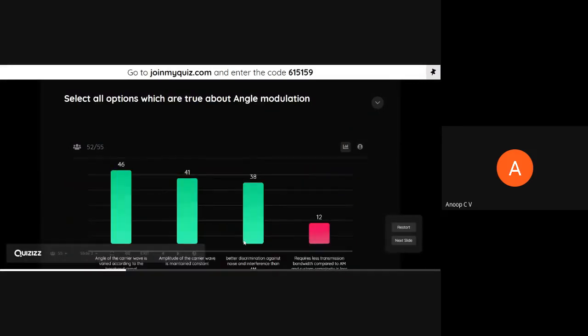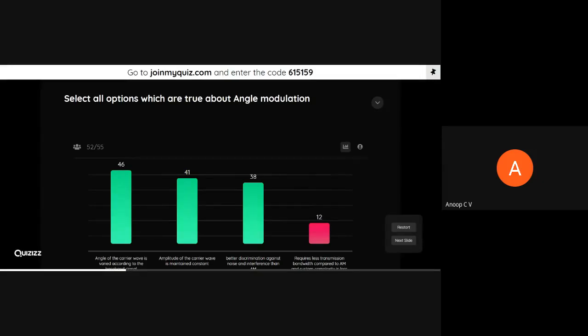Okay, all are done. Most of you have it right, except, say, 38 have given all correct answers. Some of them have ticked something else. Maybe 12 have marked that it requires less transmission bandwidth compared to AM, and system complexity is less.